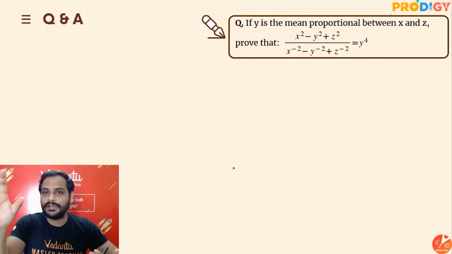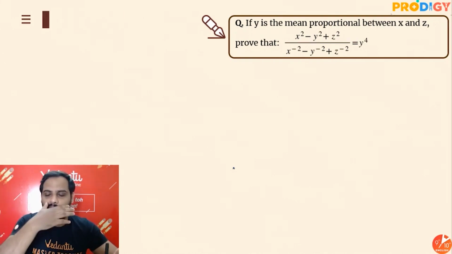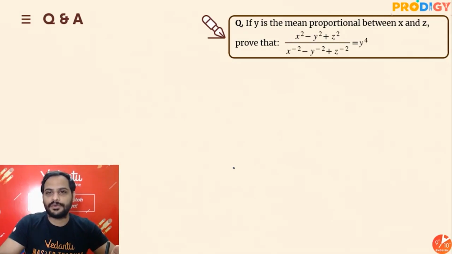So I got to know that x, y, z are in continued proportion. And if that is in continued proportion, I know only one thing, that y square is equal to x into z. From that, how do I go to y raised to the power 4? If I have y square is equal to x into z, to create y raised to the power 4, I can square both the sides. So I'll get y raised to the power 4 is x square into z square.